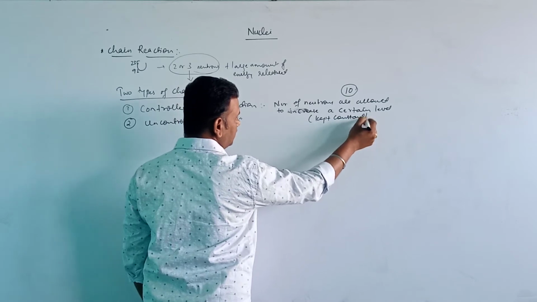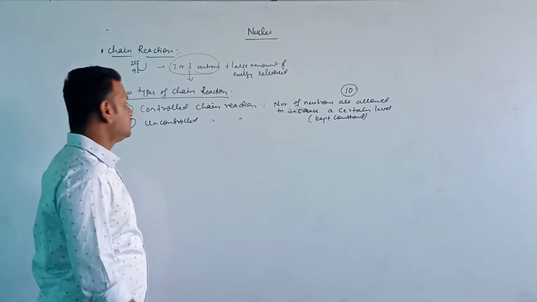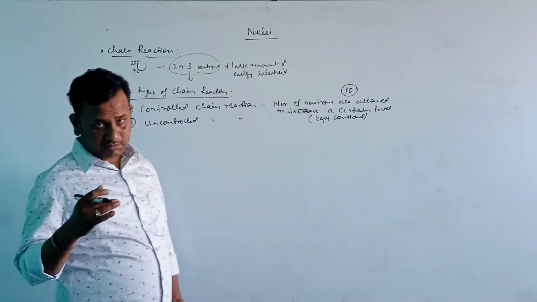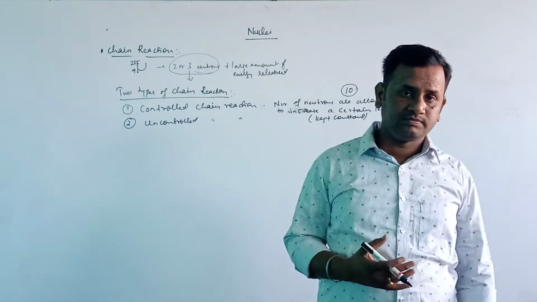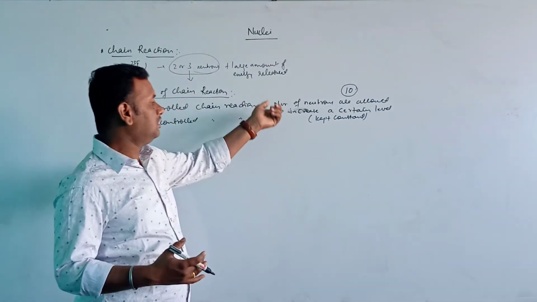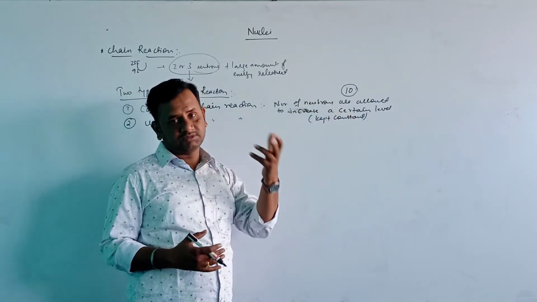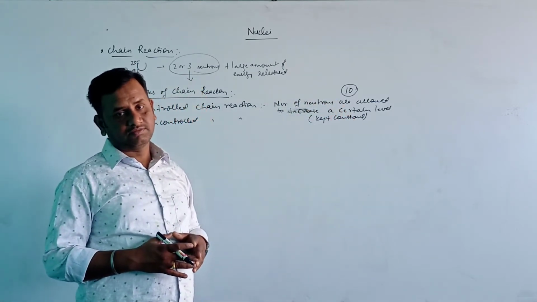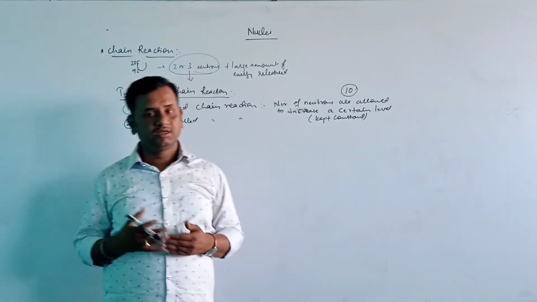For example, in nuclear reactors, the number of neutrons is increased to a certain level and thereafter kept constant, and a large amount of energy is produced.